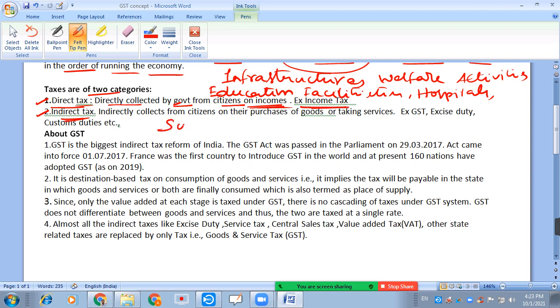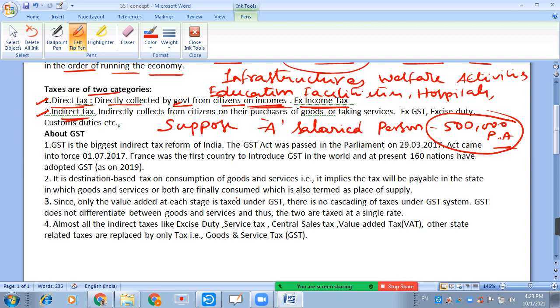Suppose a salaried person has a 5 lakh salary per annum. Based on this 5 lakhs, he will pay the tax to the government. This tax is considered income tax. Whatever income he earned, based on that income level he paid tax to the government directly. So, this tax is considered a direct tax.